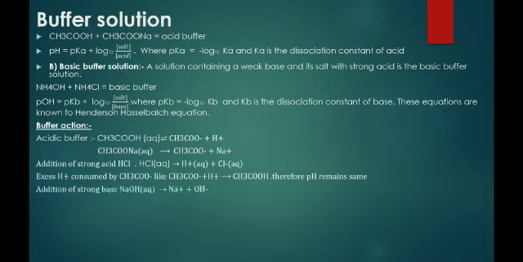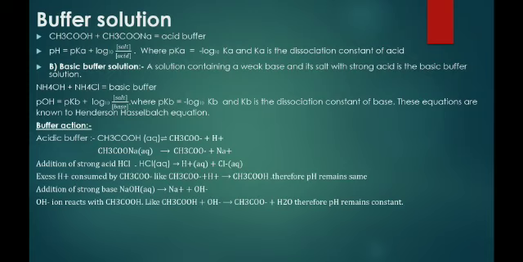Similarly, when we add a strong base like NaOH, it will dissociate into Na+ and OH-, where OH- can combine with H+ and form H2O. The concentration of H+ will decrease and the pH can be disturbed. But this OH- ion is consumed by the acetic acid, forming the acetate ion and H2O, by which its pH remains constant.